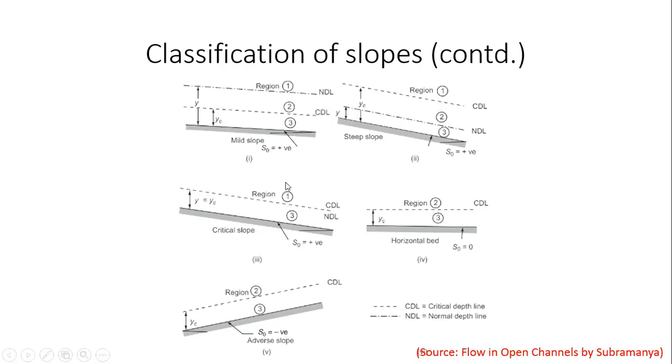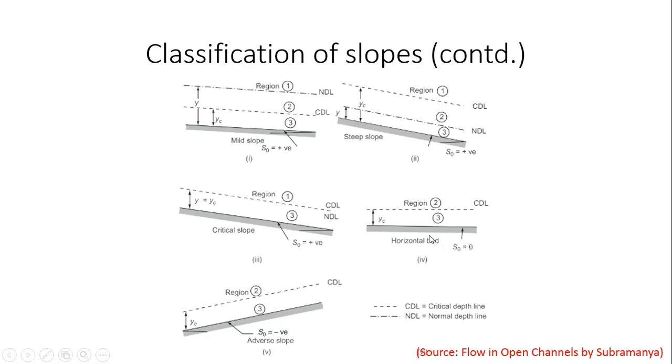So what I've done is I have divided up the region above the slope into three. Region one is the portion above the topmost line. In the case of mild slope, the topmost line is the NDL, or the normal depth level. In the case of a steep slope, the topmost line is the CDL, or the critical depth level. So region one is above the topmost line. In the case of critical slope, region one is above NDL or CDL, which are both one and the same.